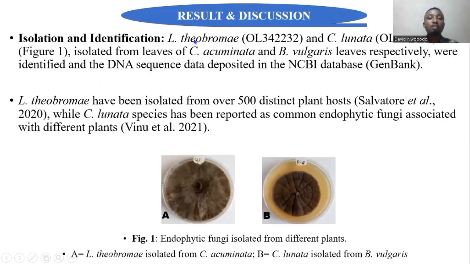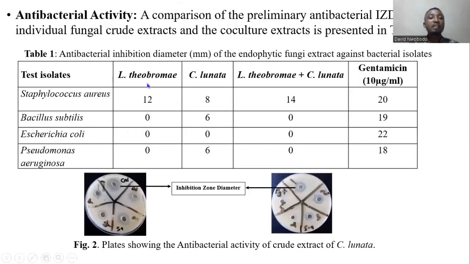Organism A, L. tuberome, was isolated from Cola acuminata, while organism B, Coculture lunata, was isolated from Bambusa vulgaris. Both organisms have been reported to be associated as endophytic fungi of different plant parts in time past by other researchers.